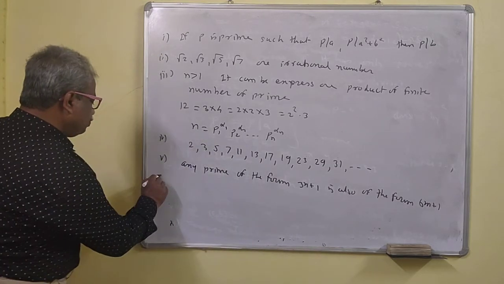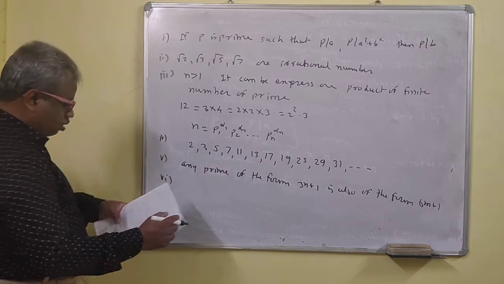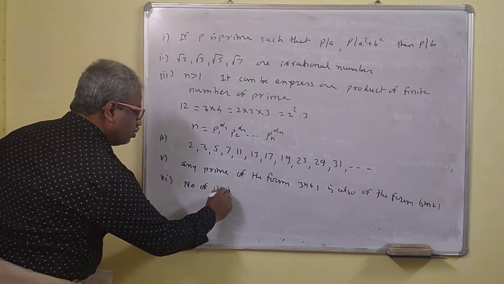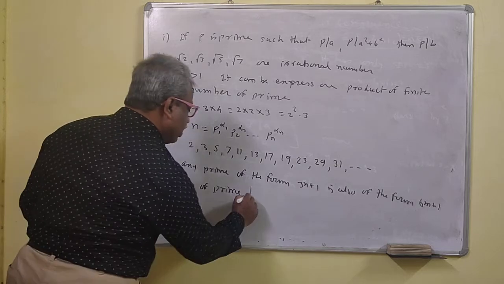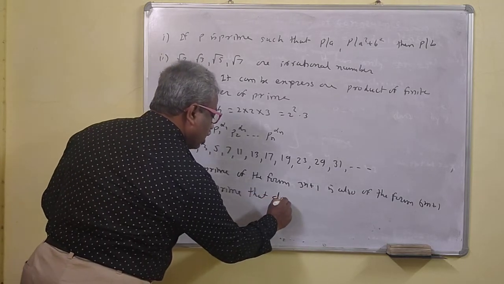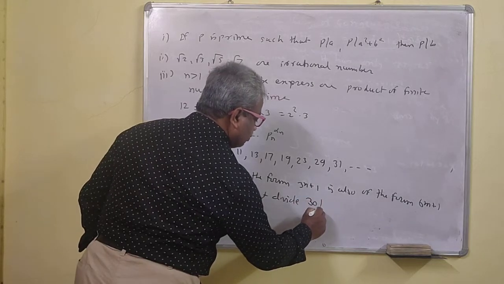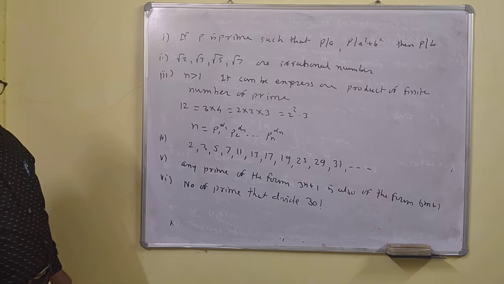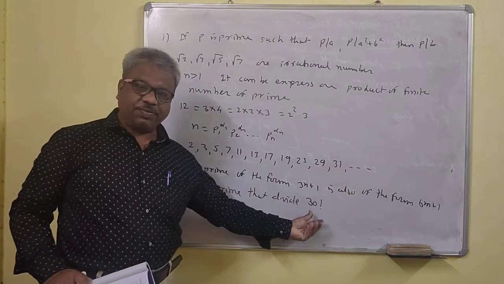Now, the number of primes that divide 30 factorial.